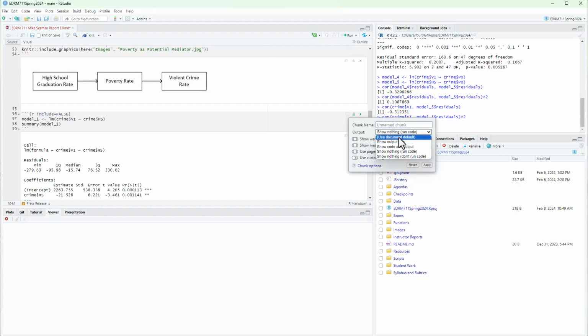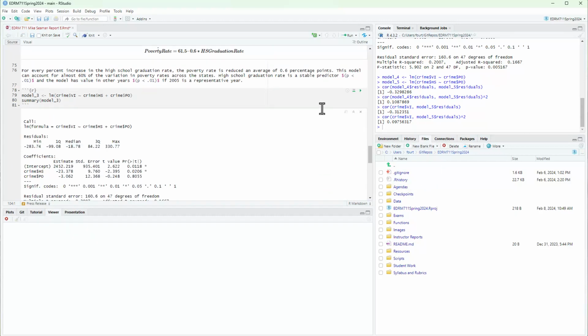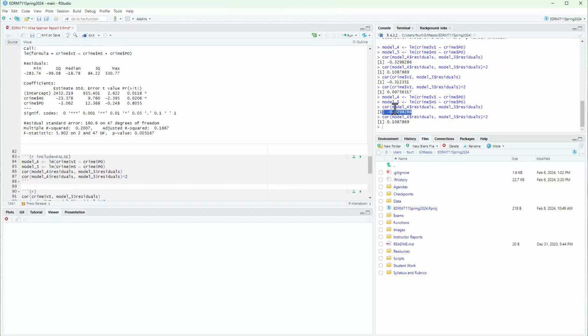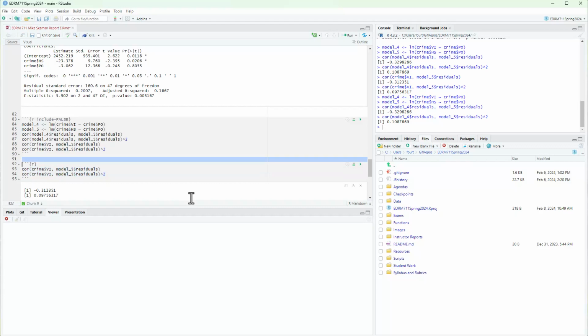This one I don't want to show anything. Okay, so that one's done already. Then this one, don't want to show anything. Same here. Same here. And if I ever wanted to run this, note that I can get my correlations out here in the console window. And let's go ahead and make this one code chunk here. Get rid of this one.